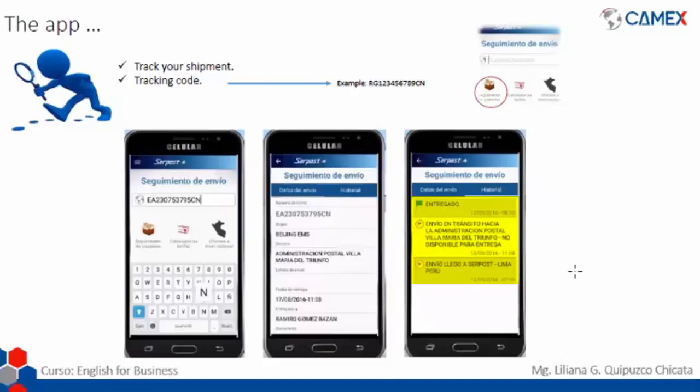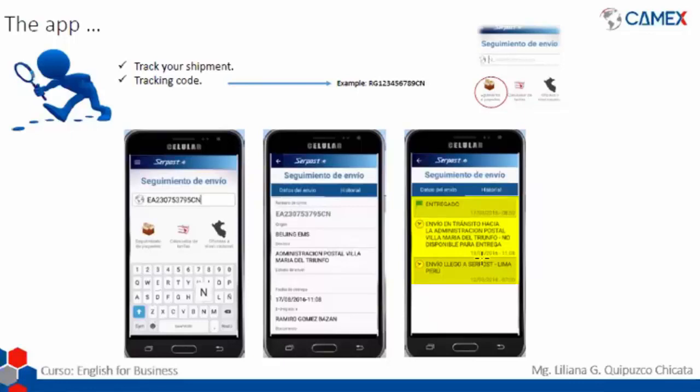But what happens if I cannot go to my postal office? So after this information, you're going to get an update that is going to say in here that the shipping is already in the Villa María del Triunfo postal office, and it is already available for delivery. Okay, so in this case, it means that you can go to the postal office and pick it up, or you can wait for the mailman to bring it to your house.